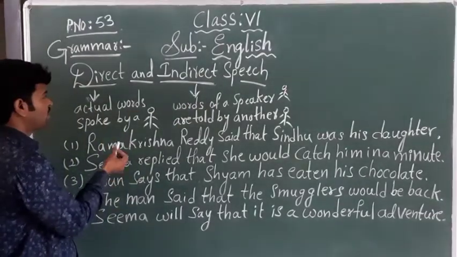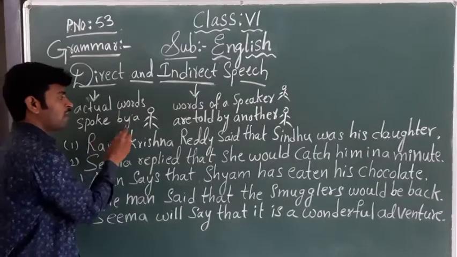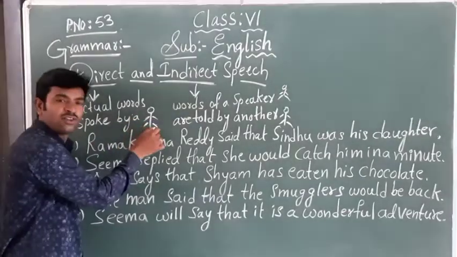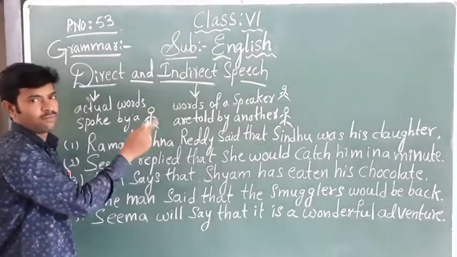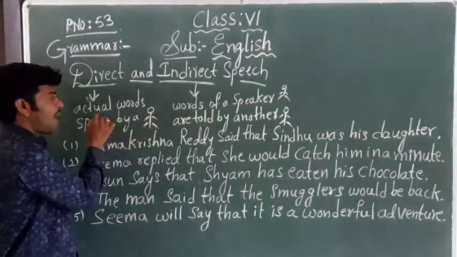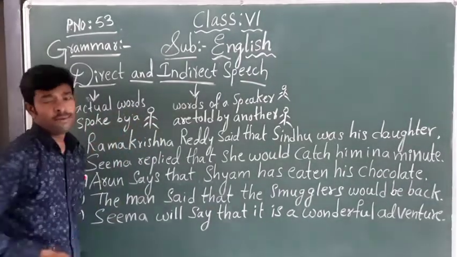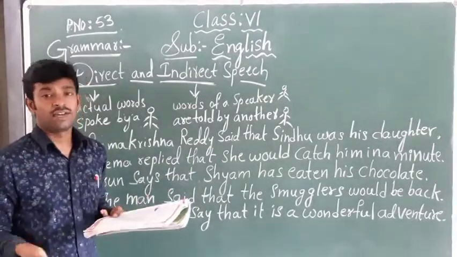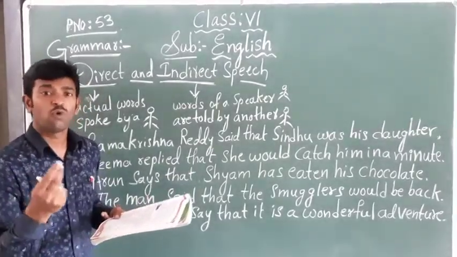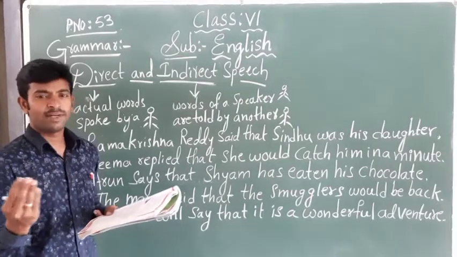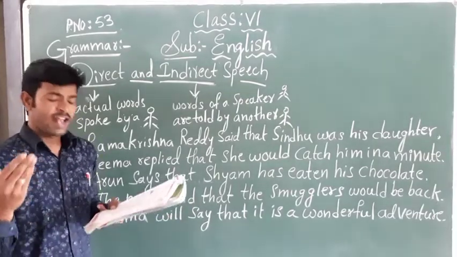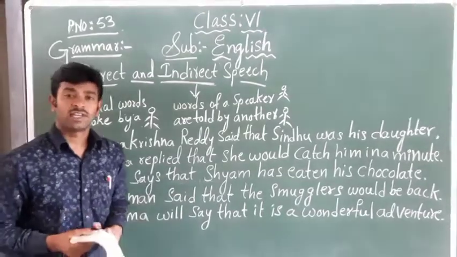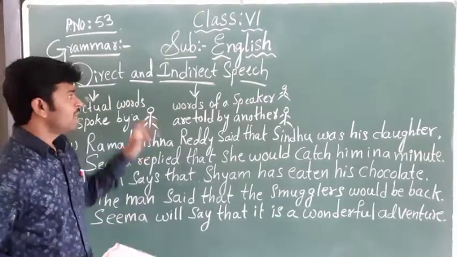Direct speech is nothing but the actual words spoken by a person. I have drawn the figure of the person. Okay, person. I will try to make it clear. It means the actual words spoken by a person, or you can say the exact words are given. The speaker, who will speak, is nothing but the person who speaks. They give the exact words. Okay, exact words. That is direct speech.